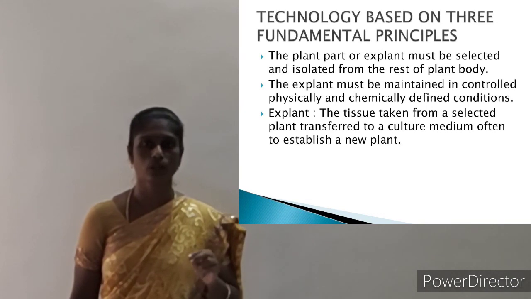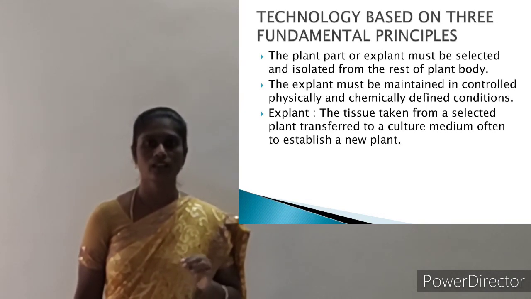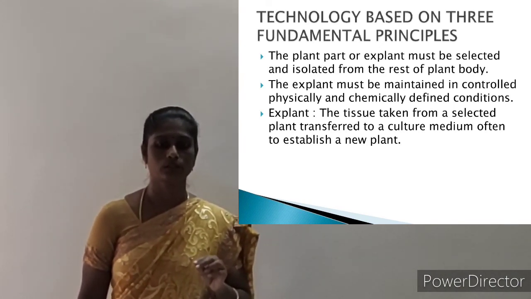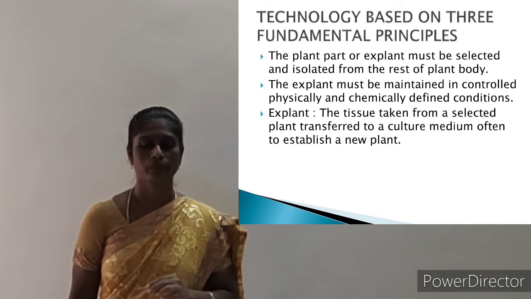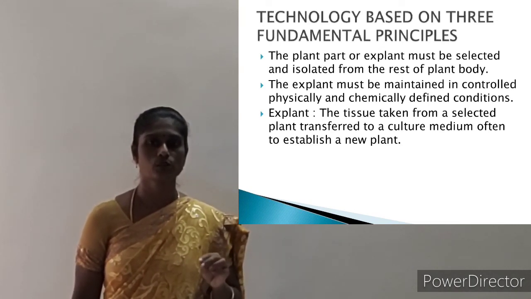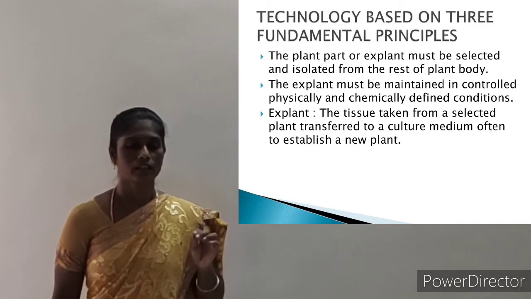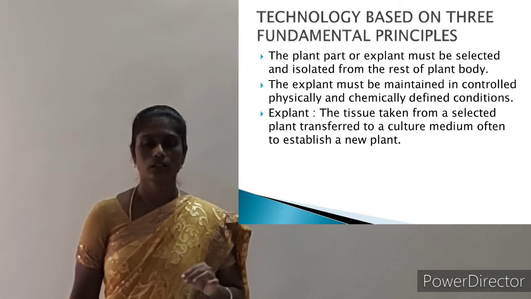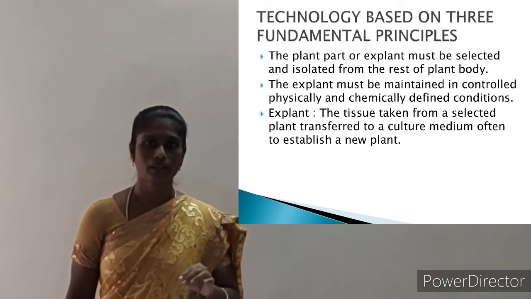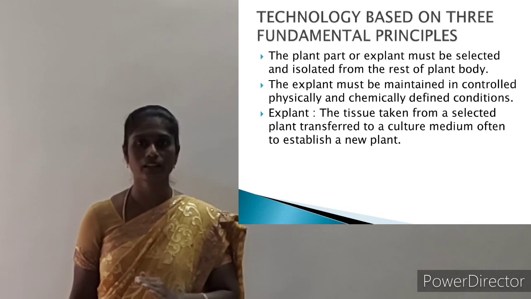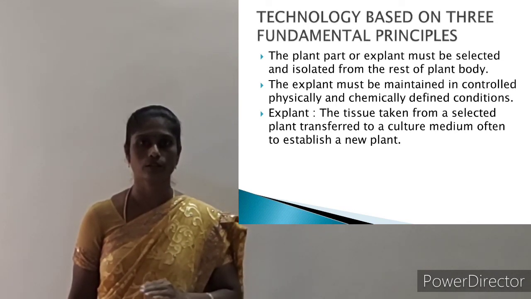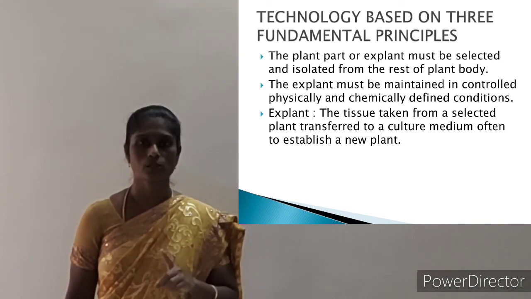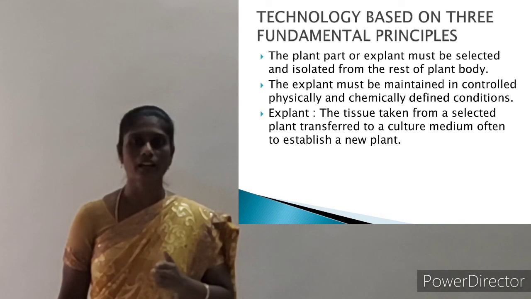A cell or a tissue taken from the selected plant, which we place and transfer into the nutrient medium or culture medium, is what we call an explant. So explant is nothing but the tissue taken from the selected plant and transferred to the culture medium. Here the plant part or explant must be selected and isolated from the other part of the plant.